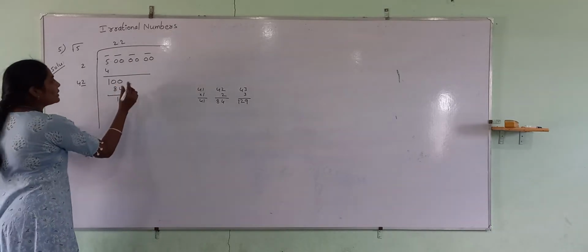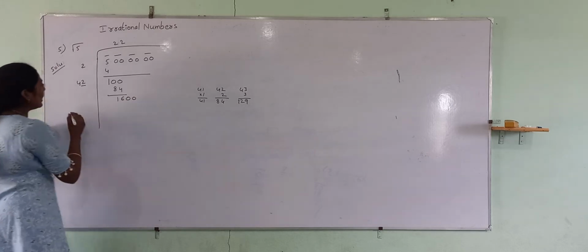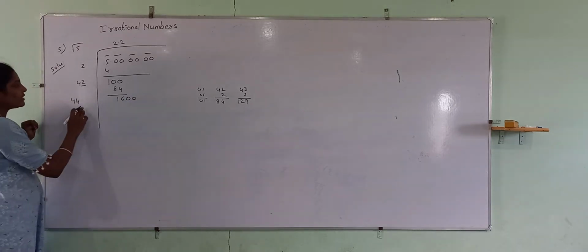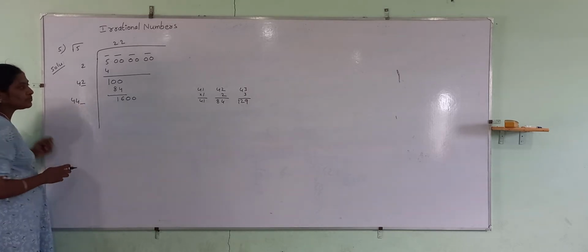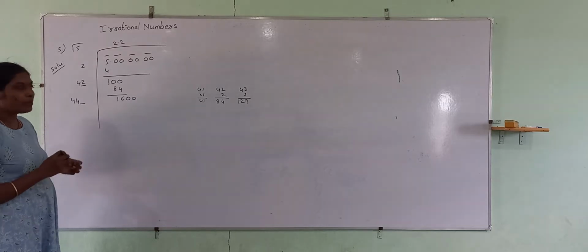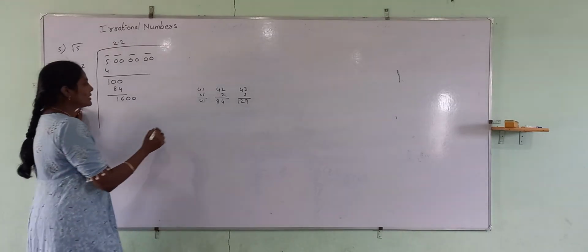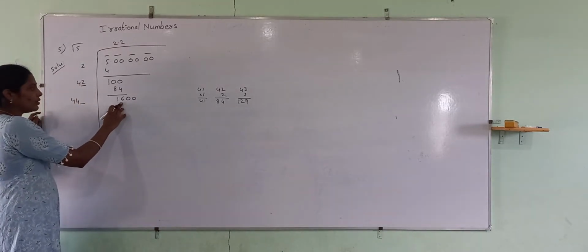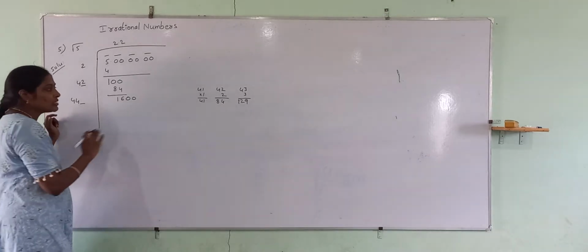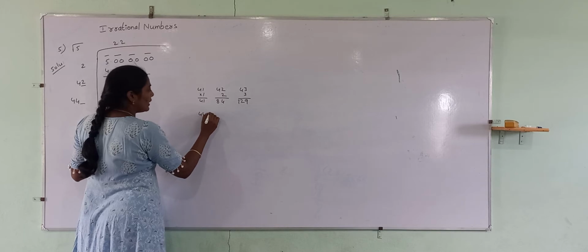Again we take these 2 zeros. And 2 will become 4 again. Which number do we place here? The same number we multiply by. Just imagine this is 1600. So 400 4s are 1600. Let us take 443.